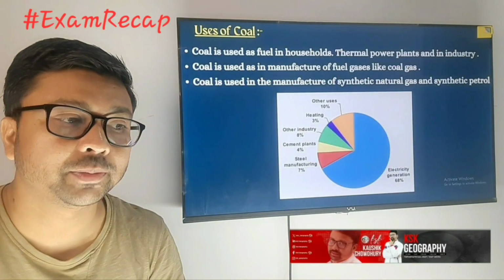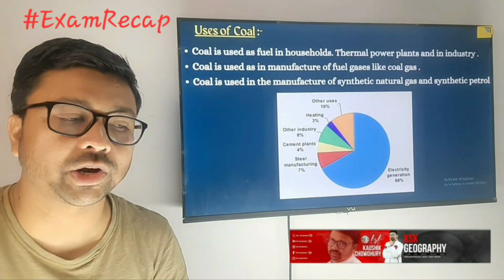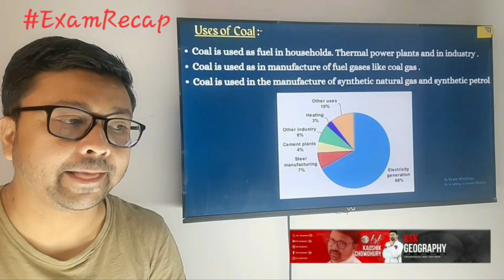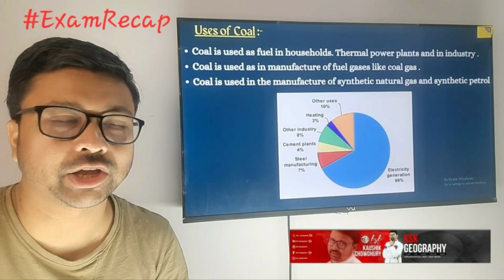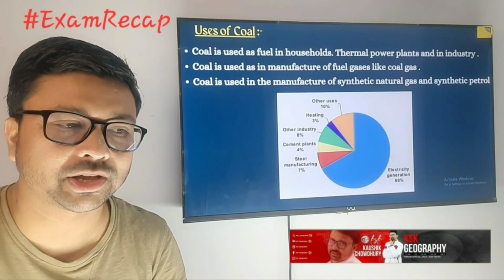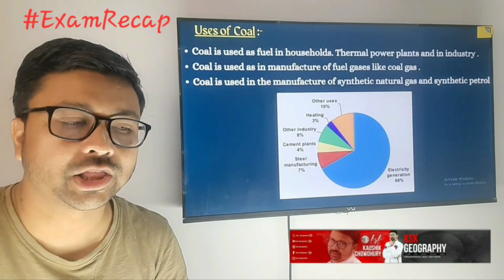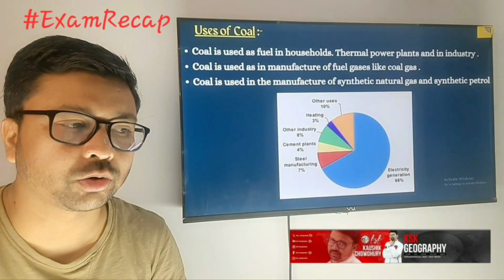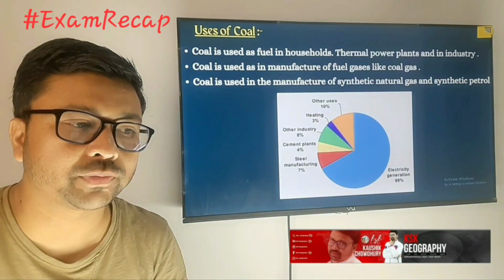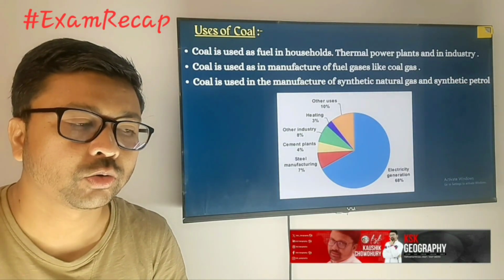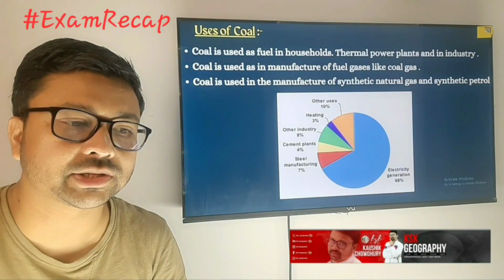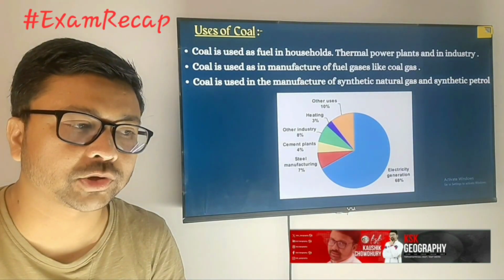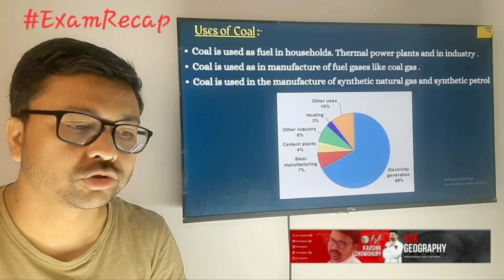Next we need to focus on uses of coal. Remember, coal is used for industrial purposes mainly, but it is also used in households, although the use of coal for household purposes has reduced now, but still in rural areas we are using coal. Coal is also used for manufacturing fuel gases like coal gas, synthetic natural gas and synthetic petrol. So for those purposes also there is a use of coal.